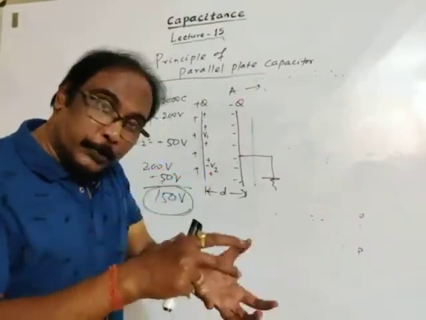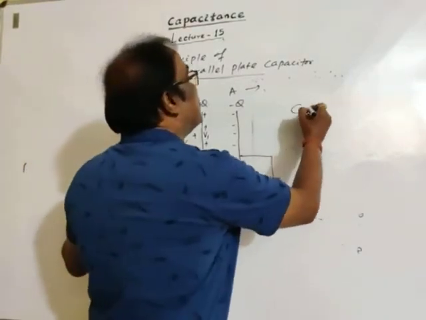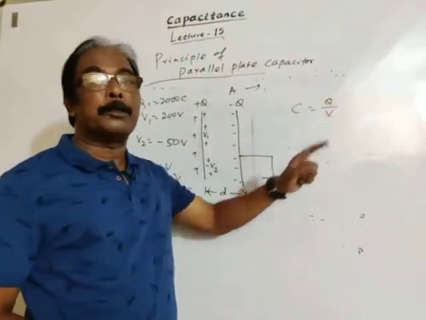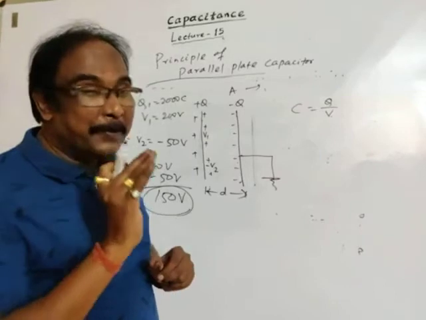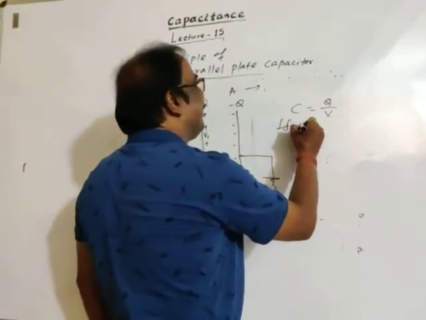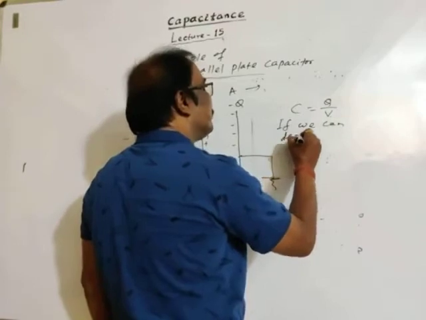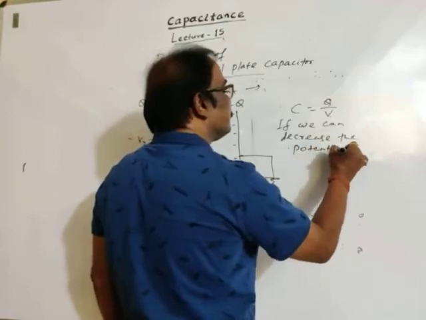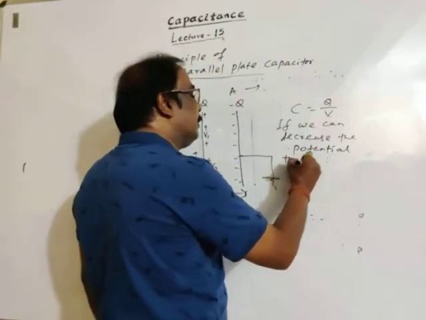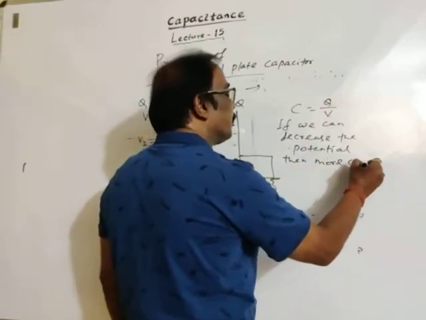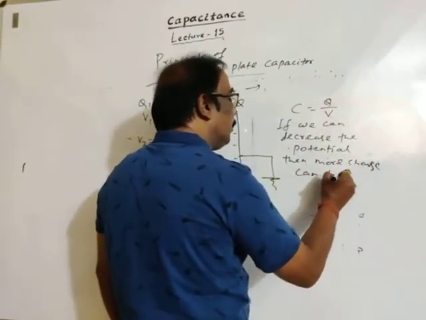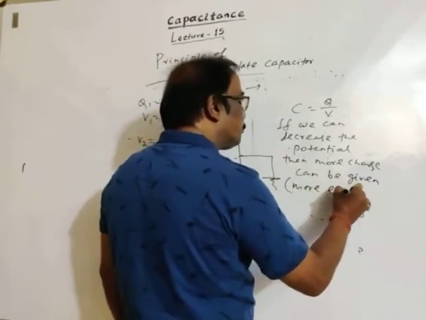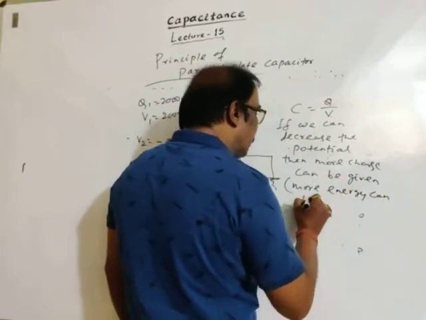So to give more charge, since capacitance is Q by V, if we can decrease the potential, then more charge can be given, or we may say more energy can be stored.